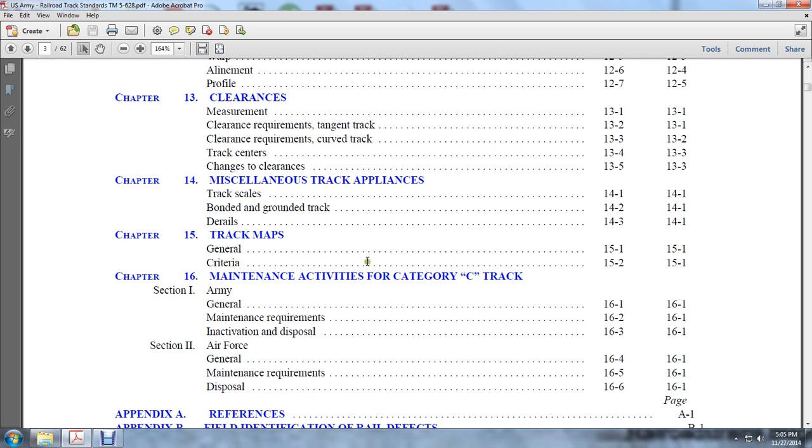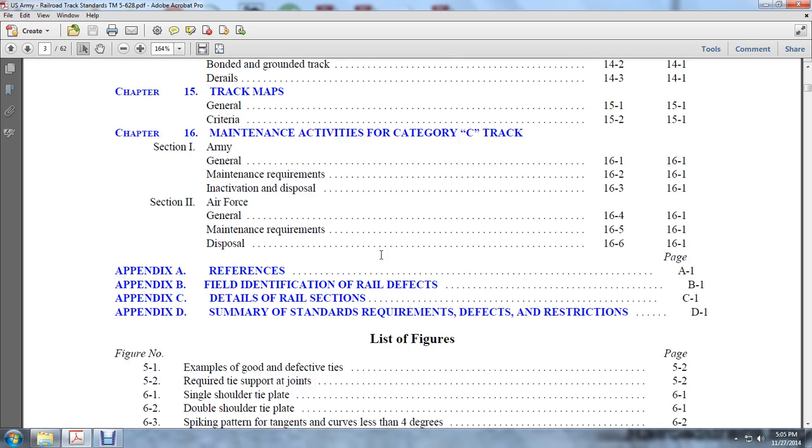Chapter 15, Track Maps. Chapter 16, Maintenance Activities of Category C Tracks. Appendix A, References. Appendix B, Field Identification of Railroad Track. Appendix C, Details of Railroad Sections.